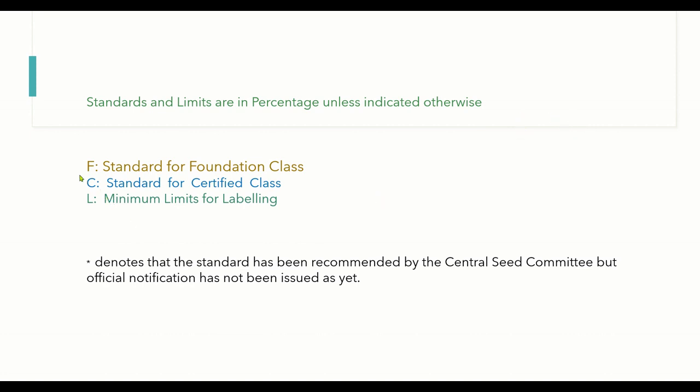Coming to the indications F, C and L: F indicates the standards for foundation seeds, C indicates the standards for certified seeds, and L indicates minimum limits for labeling. Labeling is usually compulsory for every seed lot. Once labeling is done, certification proceeds later on. Those seeds which are not certified come under truthful label seeds. And values indicated with asterisks denote that the standard has been recommended by the Central Seed Committee, but official notification has not been issued so far.